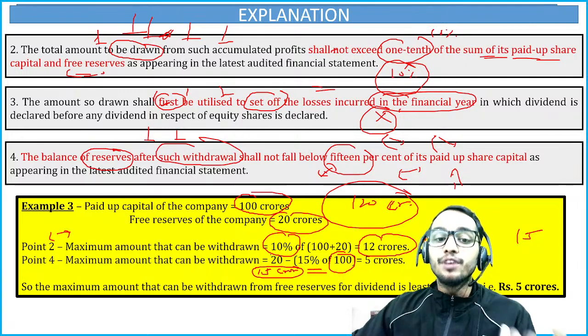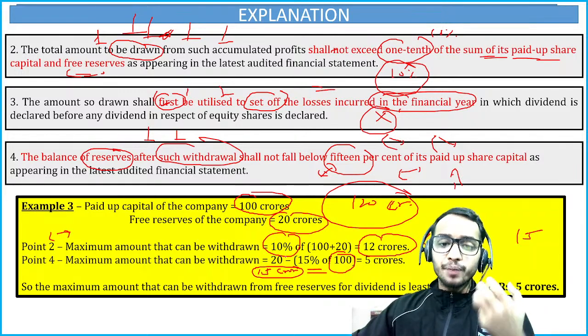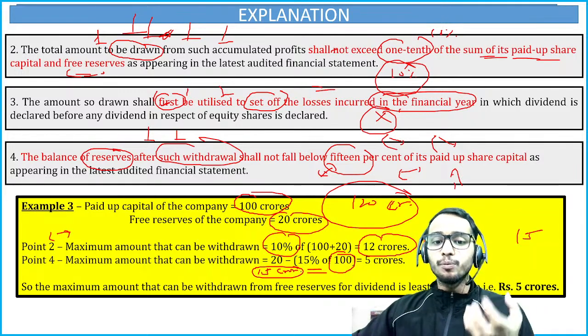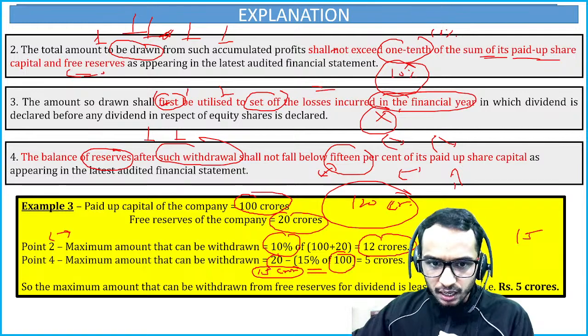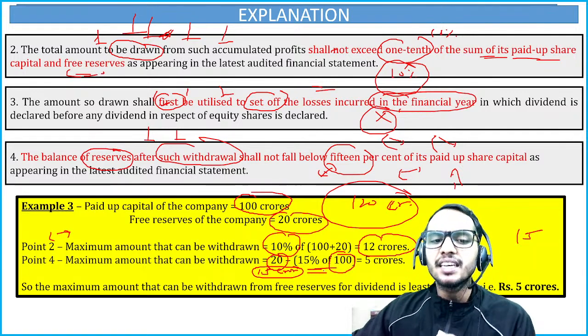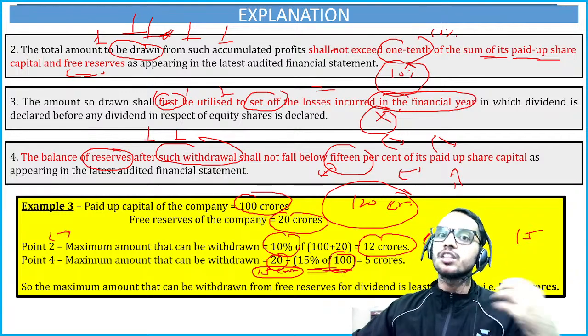So when you withdraw money, 20 minus 15. It is the balance of reserve, not the paid up share capital.